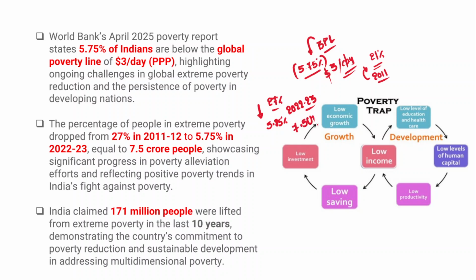Therefore it showcases significant progress in poverty alleviation. It is not a normal feat that India is able to reduce the people living in extreme poverty to just 5.75%. This is significant progress that India has achieved in poverty alleviation.